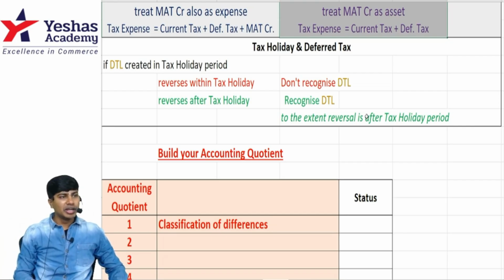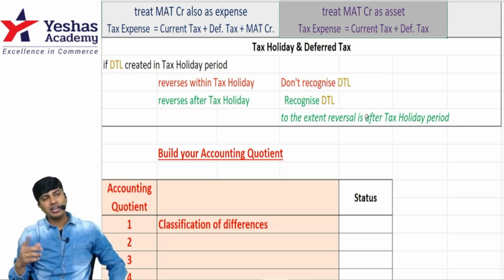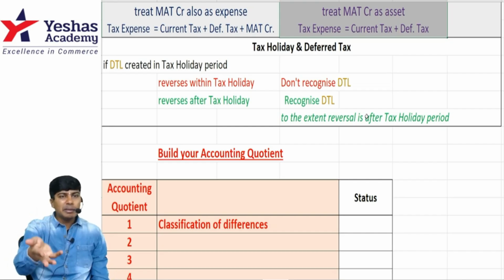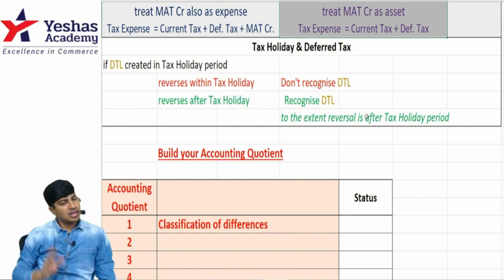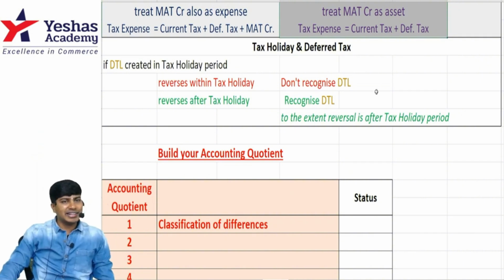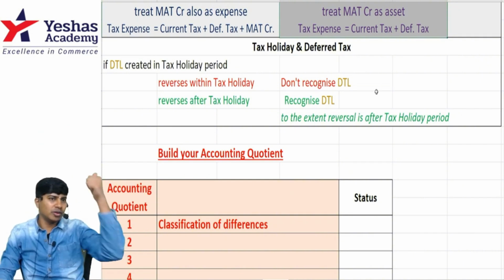Now don't ask how we get to know. I'm not speculating profit. I know the pattern of expenses. Depreciation expense is a temporary difference, and I know how much it will be for the next 5 years. This is with regard to Accounting Standard 22, a real quick revision. I hope this was helpful.